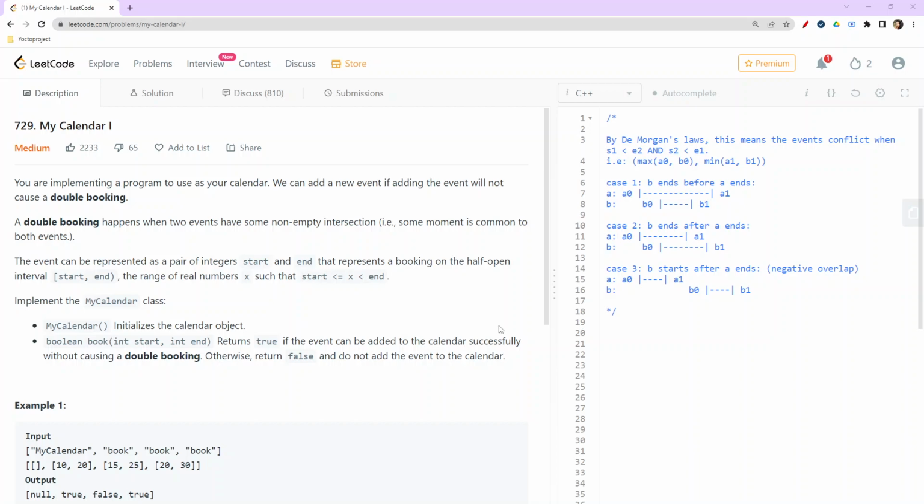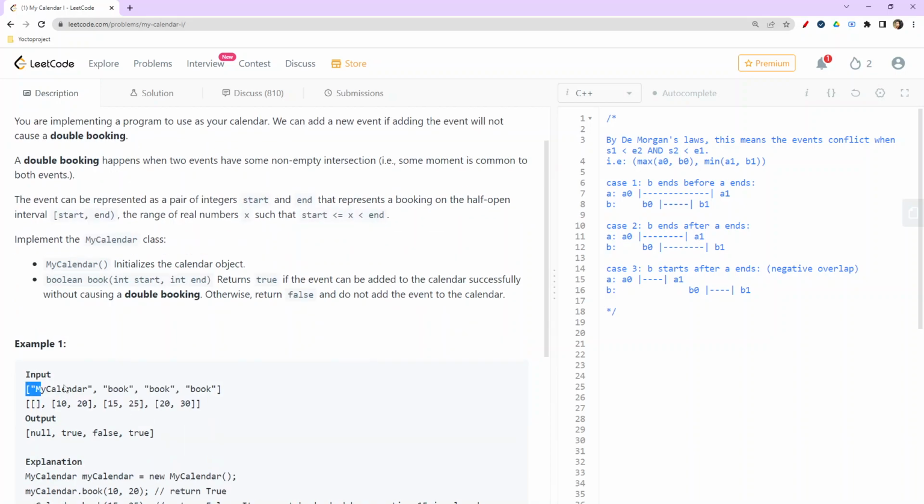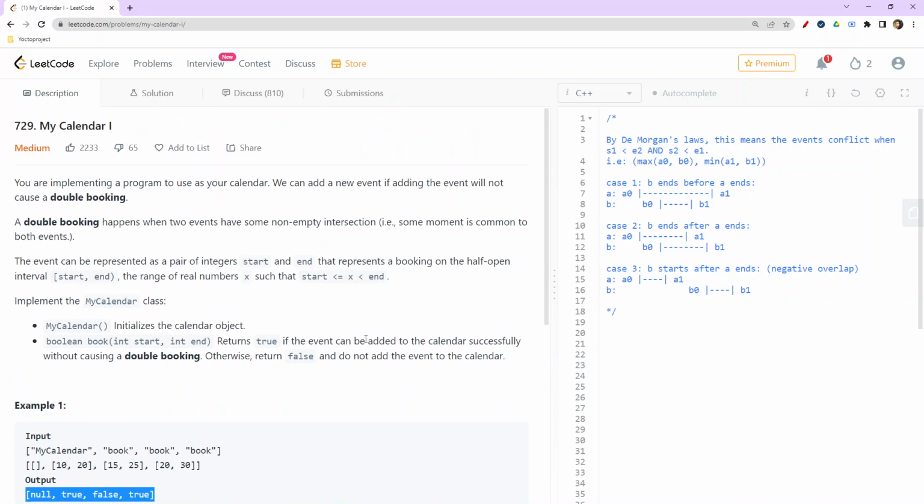Hello everyone. So today we are going to do the Leetcode Daily Challenge, My Calendar 1. So in this question we are given this particular input, and we are required to return this. So what does all this mean?